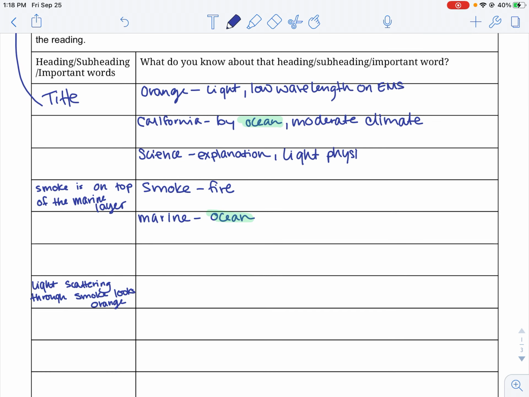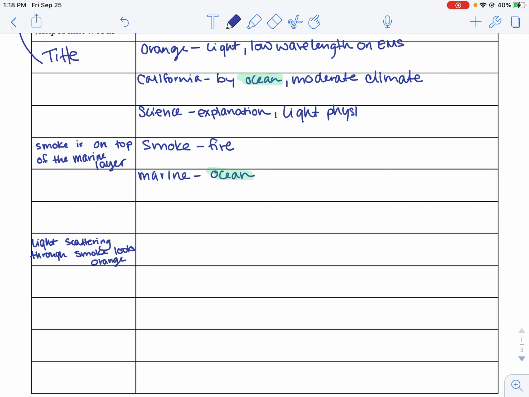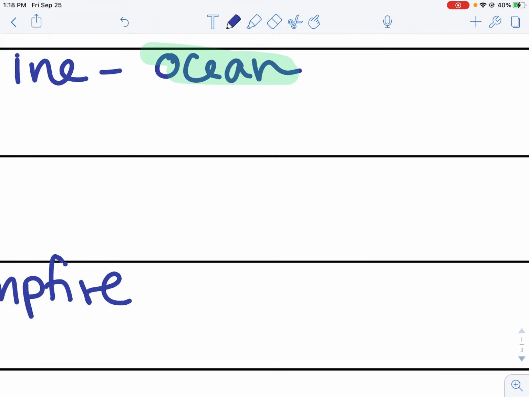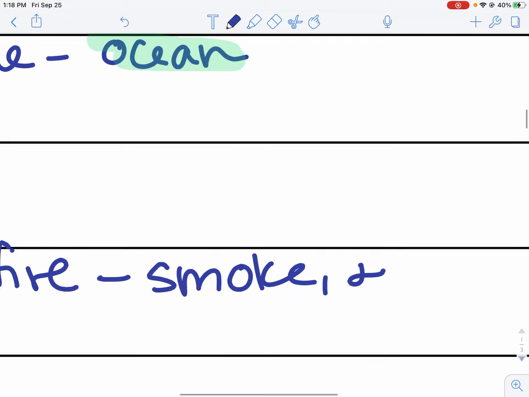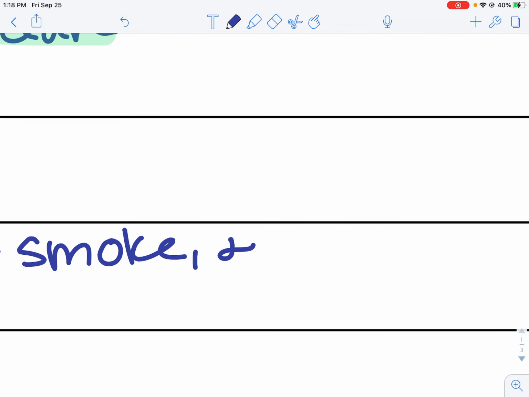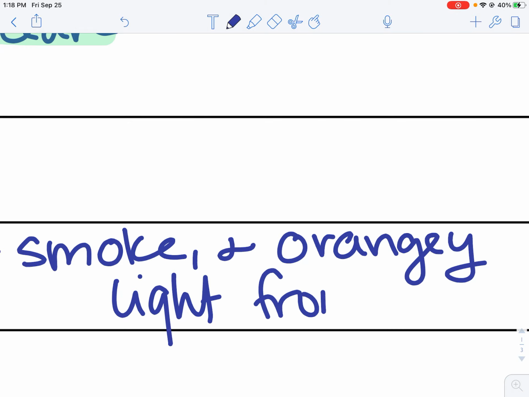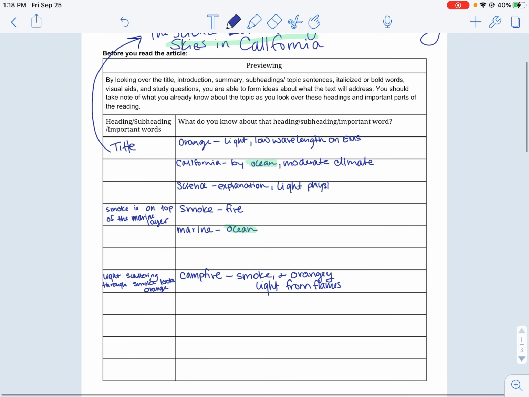Okay. And the last subtitle that I had was light scattering through smoke looks orange. When I see this, where they're talking about light scattering through smoke, I might think back to a campfire. Because in my experience, whenever I'm at a campfire, there's usually smoke, and the light that it gives off is a very orangish light. So I'm going to call it an orangey light from the flames. So that would be my pre-reading for this.